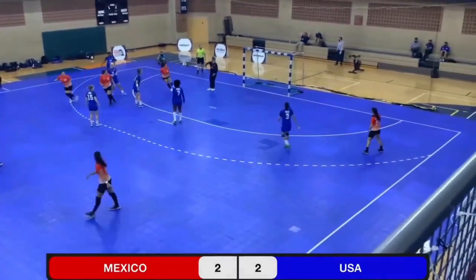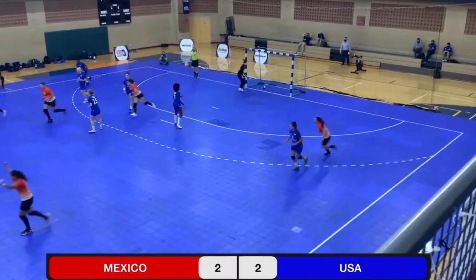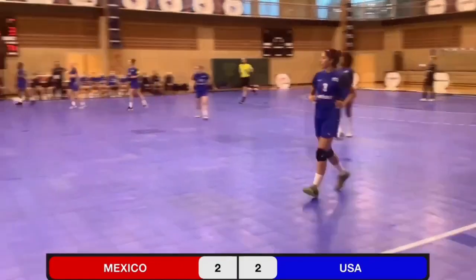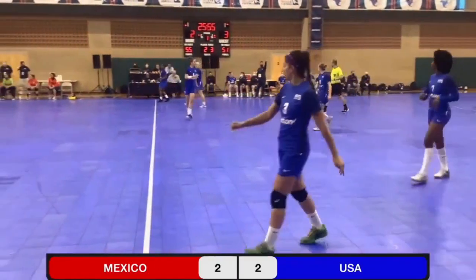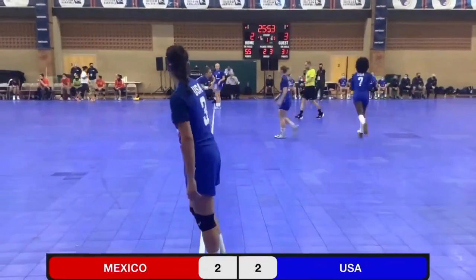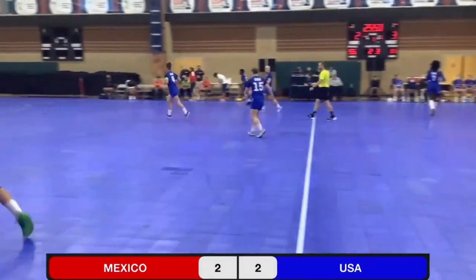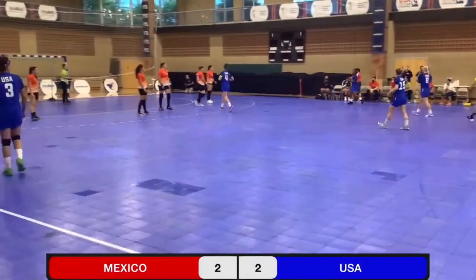Down to the wing. Shoots, scores it off the post. Number 14, Cynthia Gallegos with the score, puts Mexico in front 3-2.